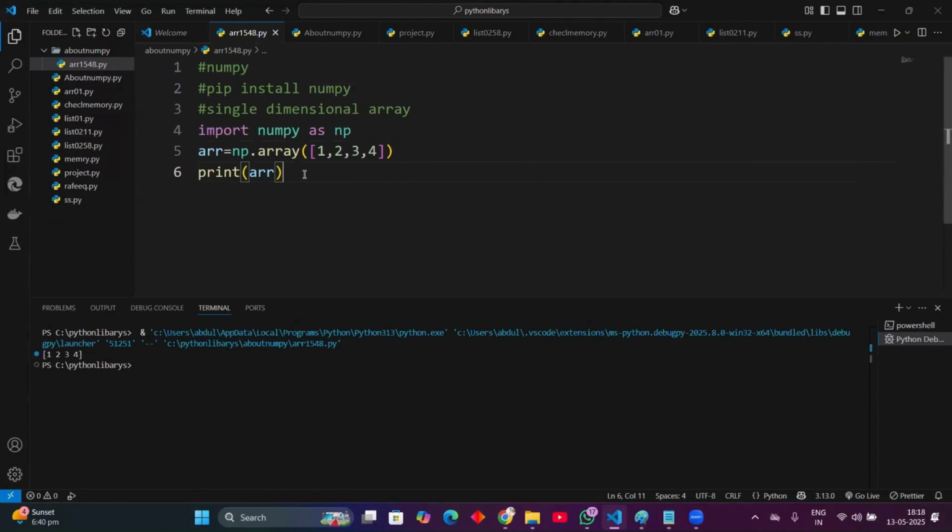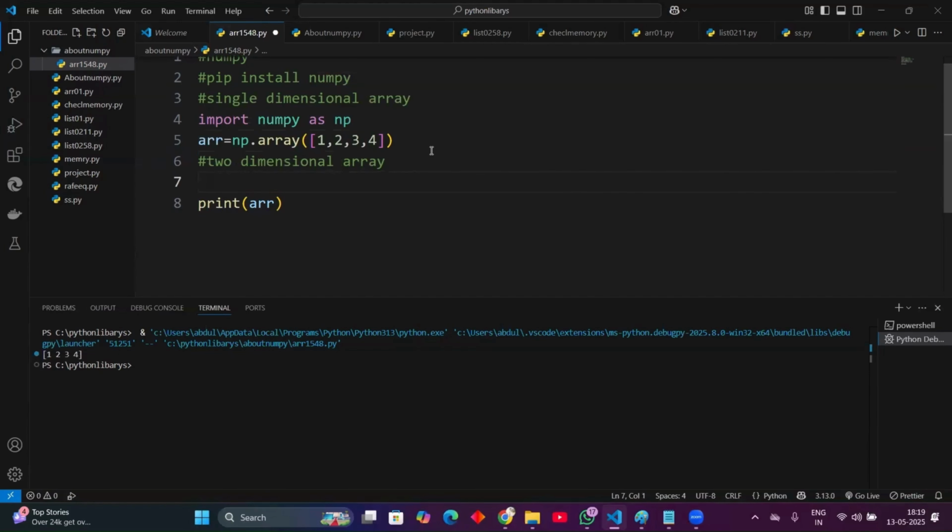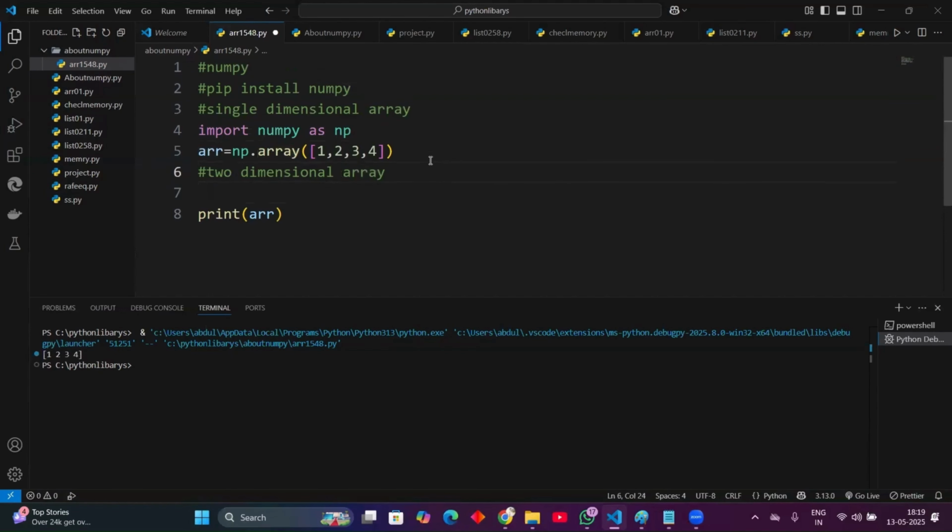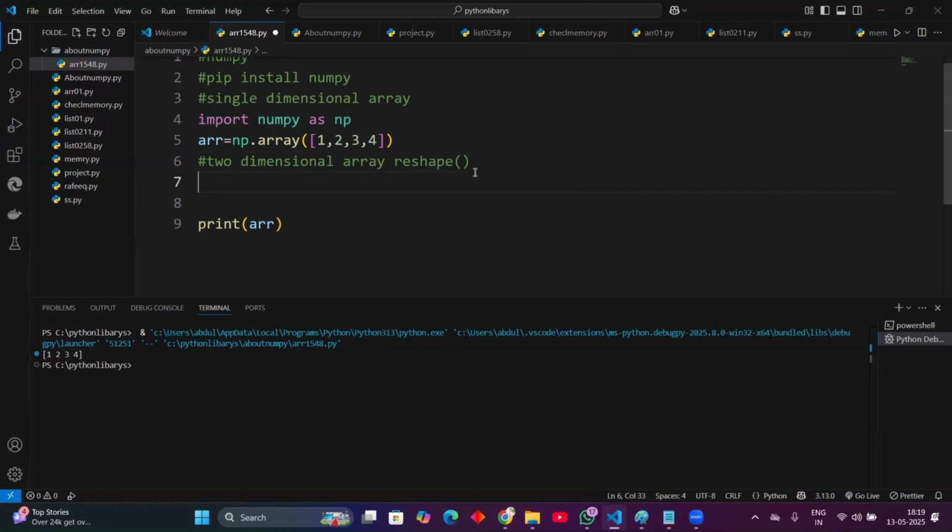Now I will tell you about multi-dimensional arrays. In this, one function comes into the picture, and I will tell about that also. Two-dimensional array. A two-dimensional array is where the reshape function comes into the picture. It is given by NumPy, and it plays a key role in this array concept.